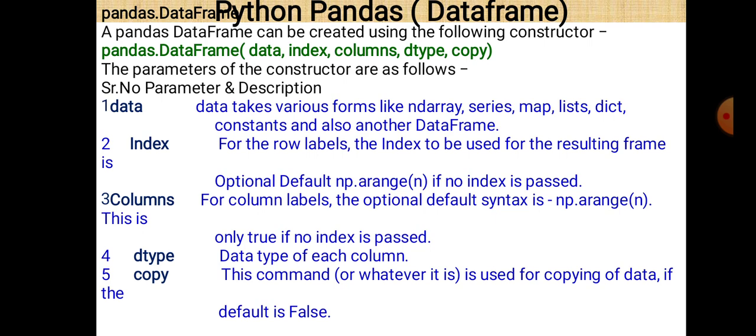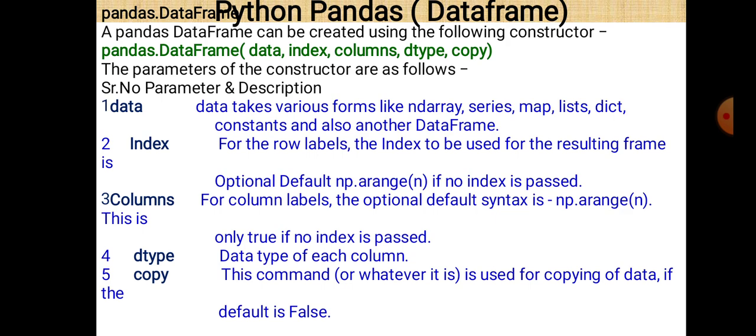So what is data? Data takes various forms like an ND array. It may be a series, a map, a list, or a dictionary, or it may be a constant, or there may be a possibility that it is another data frame. So data may be an ND array, series, map, list, dictionary, constant, and another data frame also. Next is index.